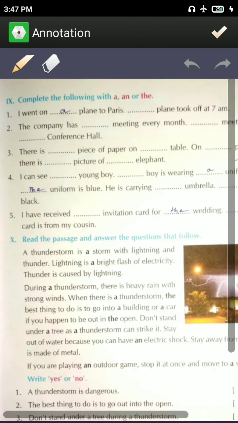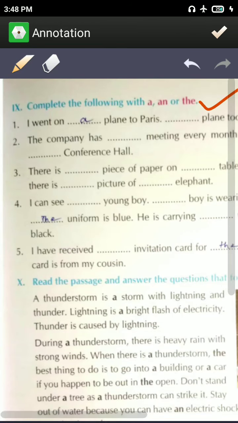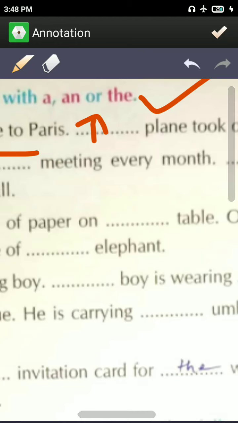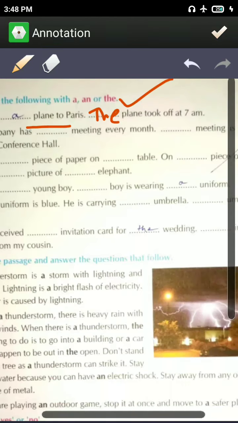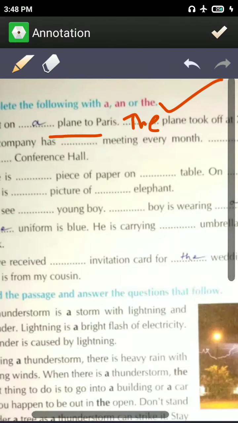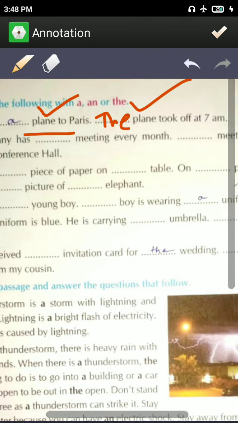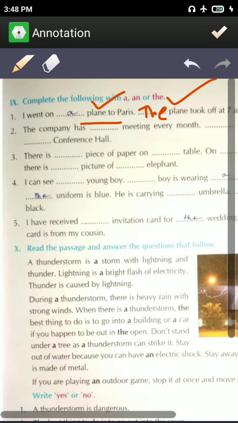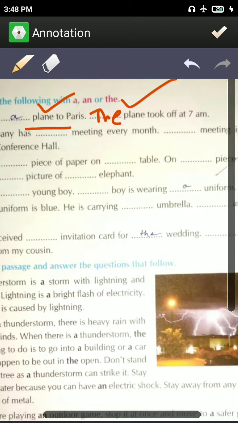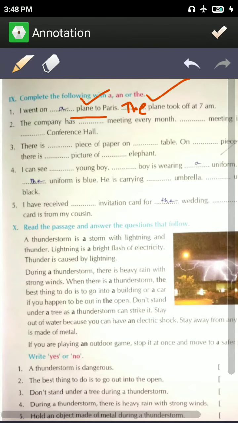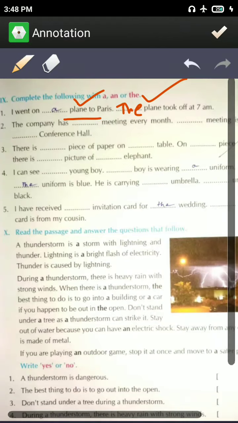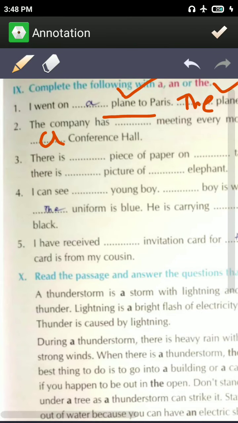In ninth question, again you have to use an and the. See, I went on a plane to Paris. The plane took off at 7 a.m. Now here you can see, first time we told about plane we'll use A, but when you say about plane again, then you'll use the. Like the company has a meeting every month. The meeting is held in a conference hall. Which type of hall? A conference hall.